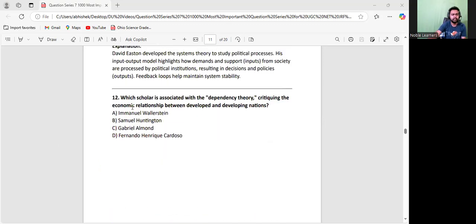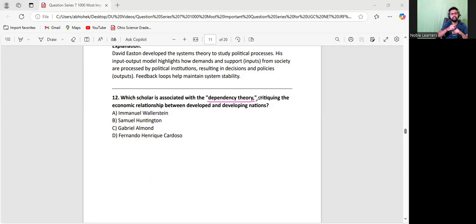Now the next one is Immanuel Wallerstein. Immanuel Wallerstein gave the extension of the dependency theory, which is also called the world system theory, right? Two kinds of systems he was talking about. He was talking about world economies and the world system, and he differentiated a lot of things over there. Samuel P. Huntington is associated with the modernization theory in comparative politics.